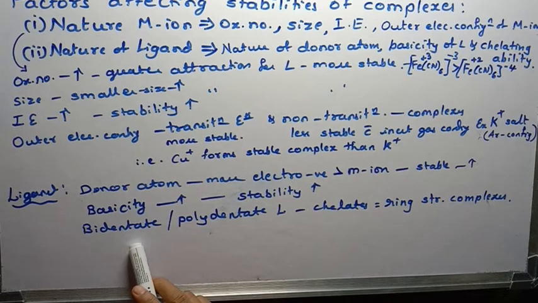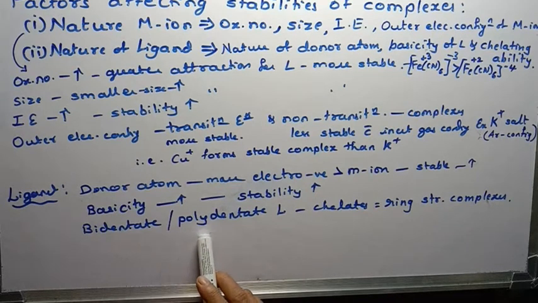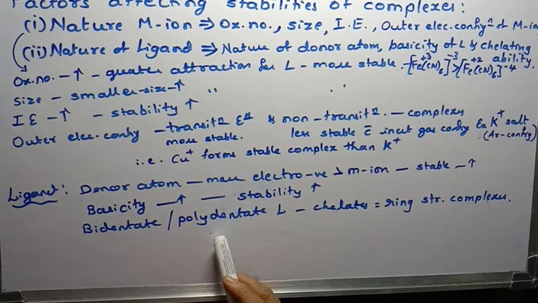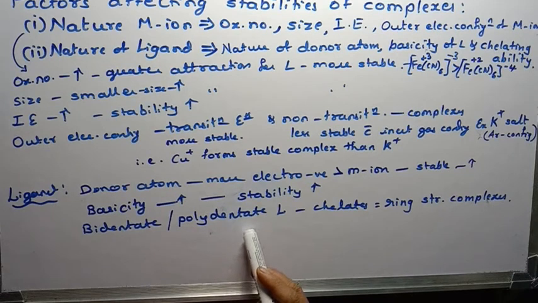Polydentate means ligands which have the tendency of donating more than two pairs of electrons, say three, four, five, six pairs of electrons, isn't it? You are well familiar, EDTA is the single molecule which is capable of donating six pairs of electrons. It is a hexadentate. You are well familiar from the fifth semester, isn't it?